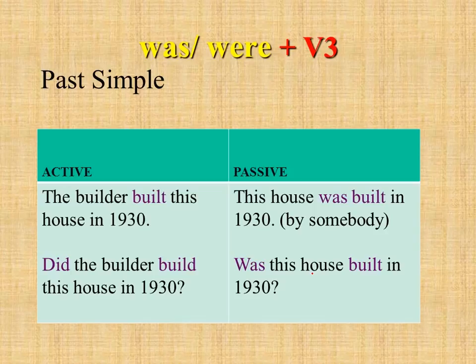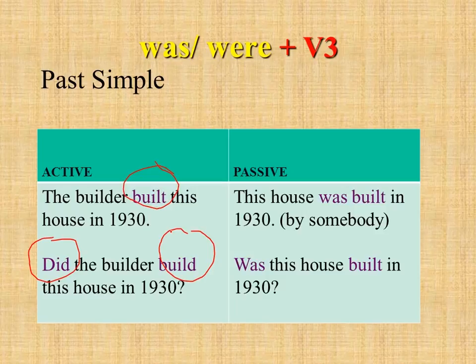So the builder built this house. Build is a second form. So in 1930, the builder built this house means he did it himself. If you want to make a general question in past simple, we use did plus build. It's the first form of the verb, don't confuse it. The builder built this house in 1930, it means he did it himself. It's active. If you want to make a question, you just put did on the first place and you put first form of the verb.